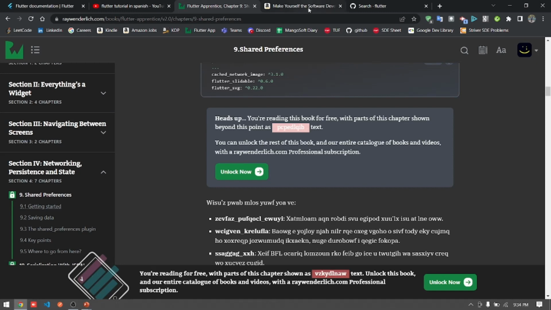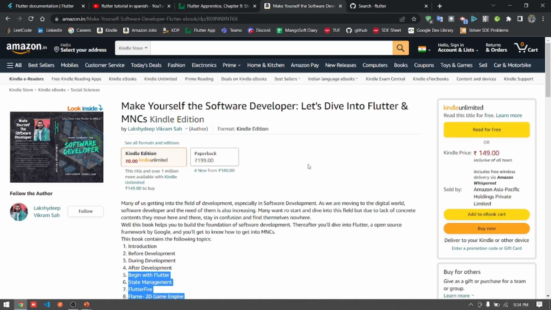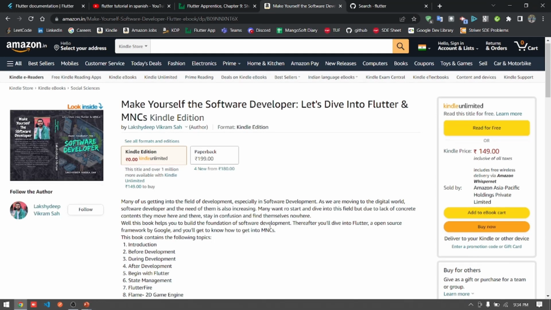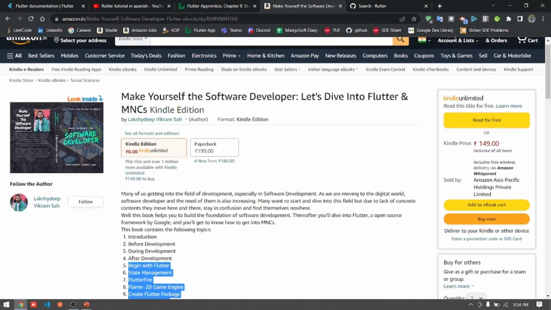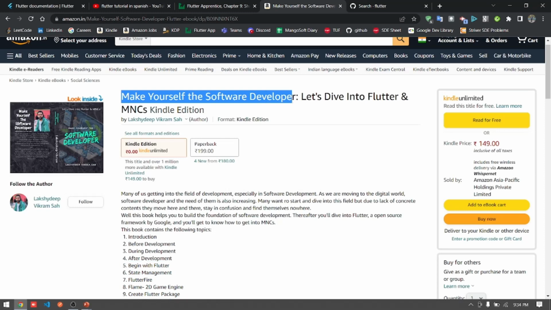Another book is Make Yourself the Software Developer, which is written by me, and I have already touched some topics on Flutter, like beginning with Flutter, how to use state management, FlutterFire, the Flame 2D game engine for Flutter, how to create a Flutter package, and how to generate income from your products made on Flutter. This way, I have touched some topics of Flutter in my book, which is named Make Yourself the Software Developer.